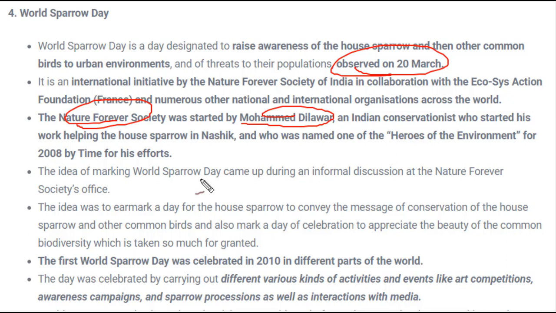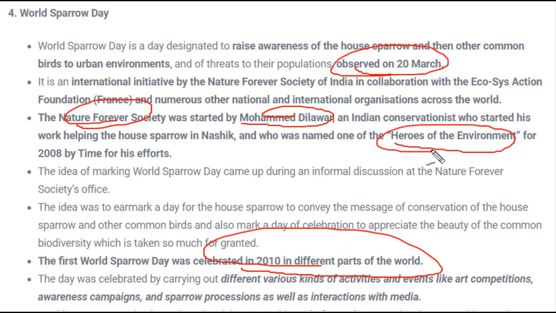Okay. The first Sparrow Day was celebrated in 2010 in different parts of the world. It is not celebrated only in India, it is celebrated all around the world. And this Muhammad Dilawar was also called a Hero of the Environment for his effort in saving sparrows in 2008. Okay.